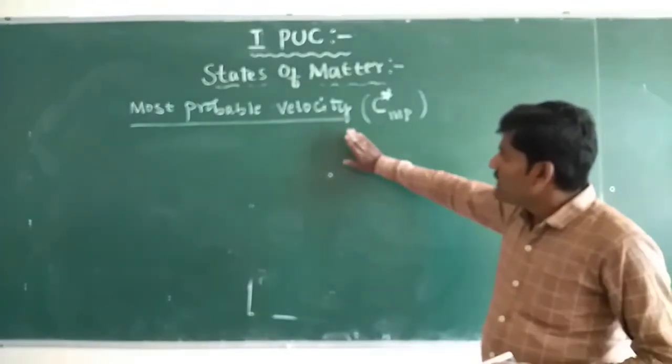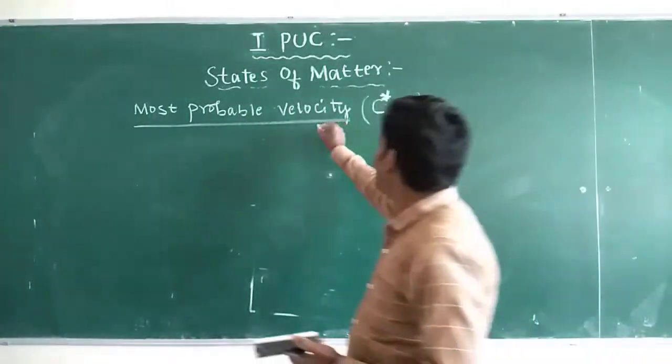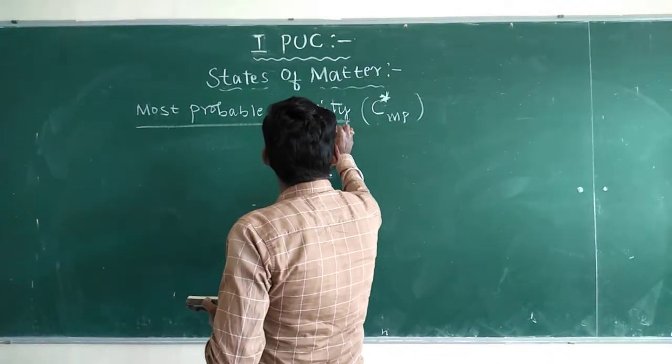So it is most probable velocity or most probable speed.